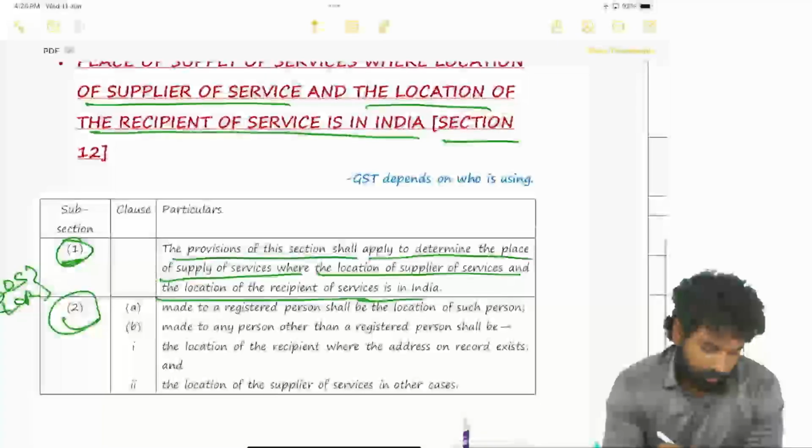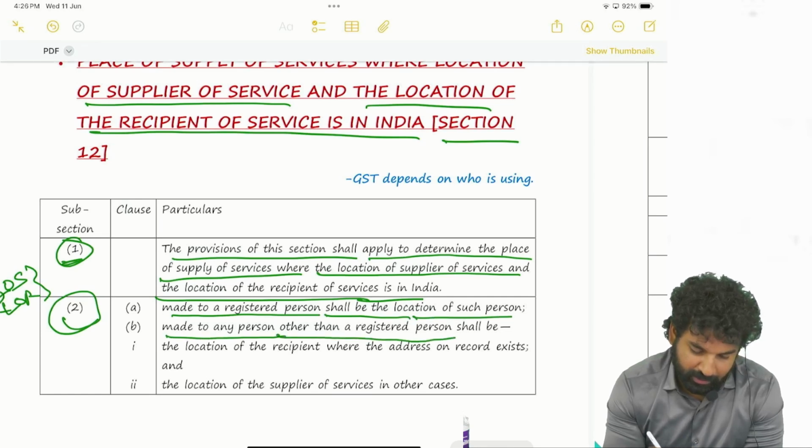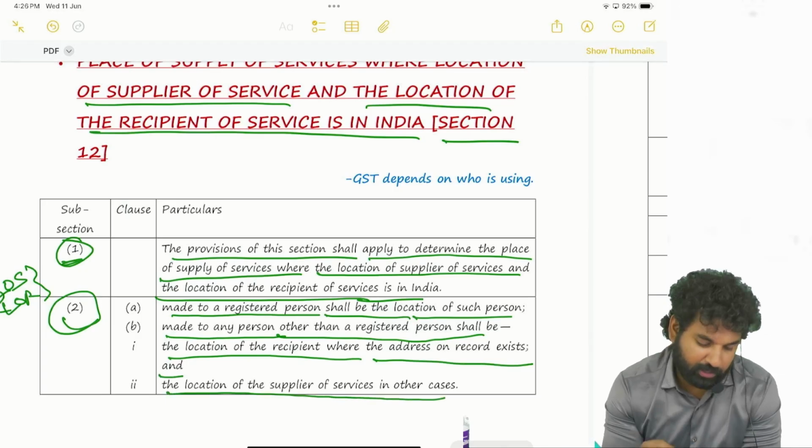See, the place of supply shall be, when the supply is made to a registered person, the location of such person; made to a person other than a registered person, the location of the recipient where the address on record exists, and the location of the supplier of the service in other cases.